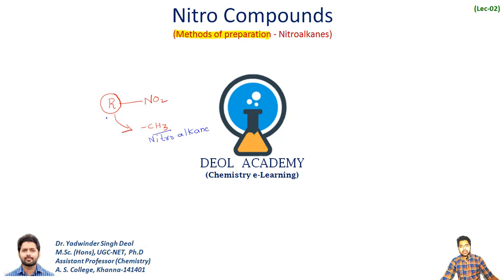On the other hand, if the R group is something like the benzene ring, we will call the corresponding nitro compound a nitroarene molecule. And in this particular video, I will be talking only about the methods of preparation of the nitroalkanes, meaning we will have the nitro group attached to some alkyl part. So let's get started.